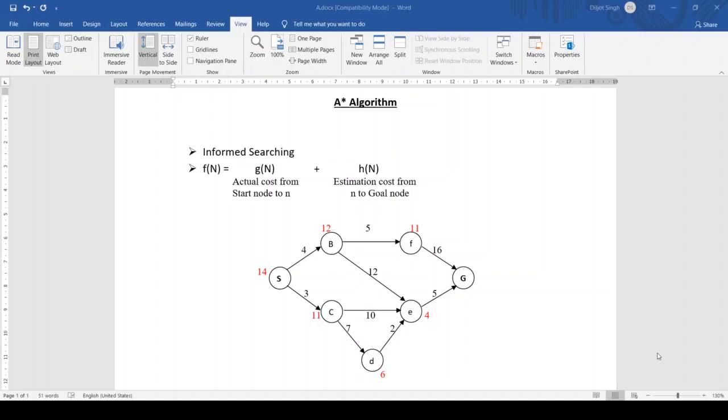Now an important term, that is heuristic. A heuristic function helps rank the alternatives at each step of a search algorithm. Essentially, a heuristic function helps algorithms make the best decisions faster and more efficiently.